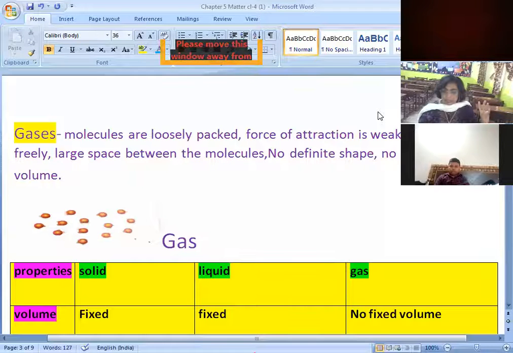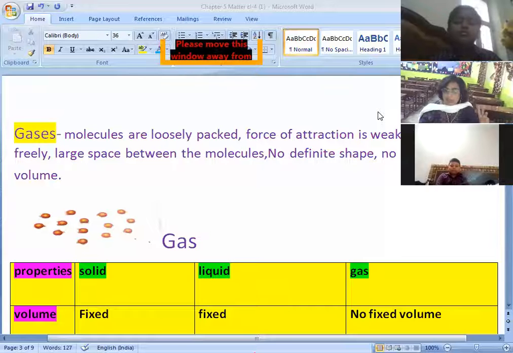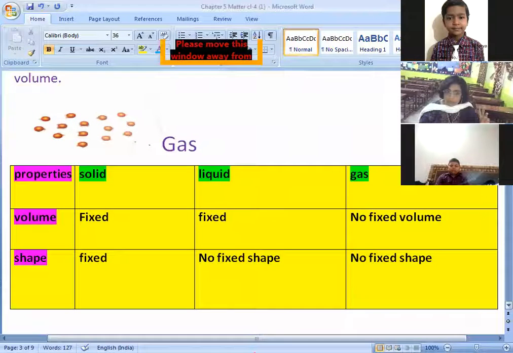Matter is anything that has weight and occupies space. There are three states of matter: solid, liquid, and gas. All the matter is made up of small particles called molecules. But the arrangement of these molecules is different in different states of matter. Right? So is it clear to you?